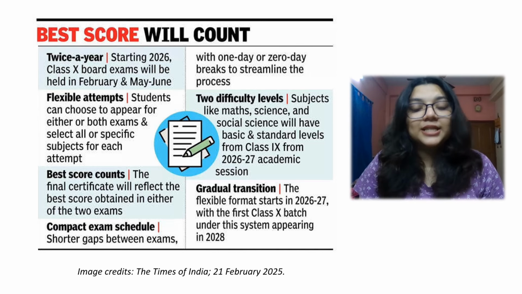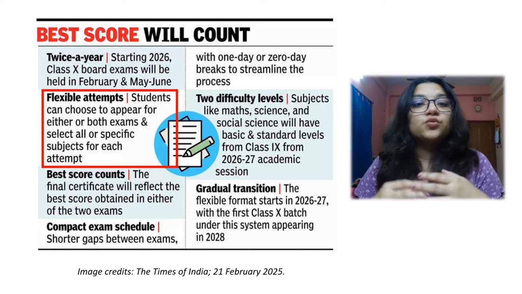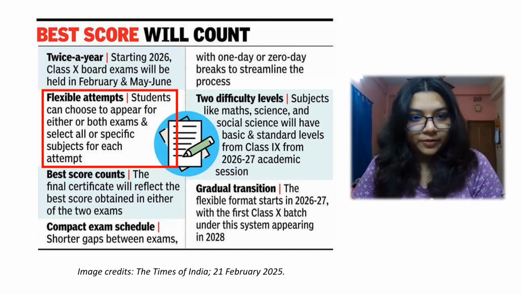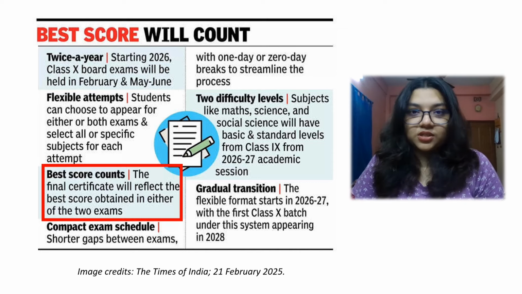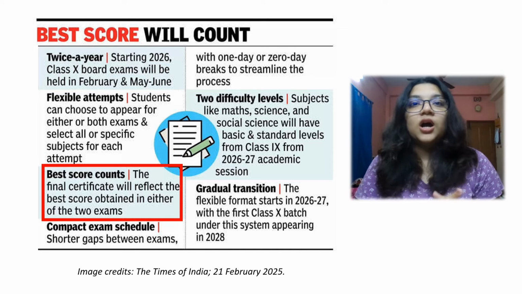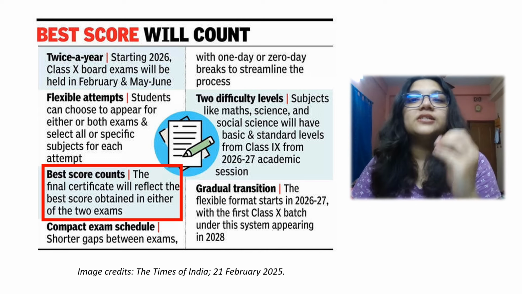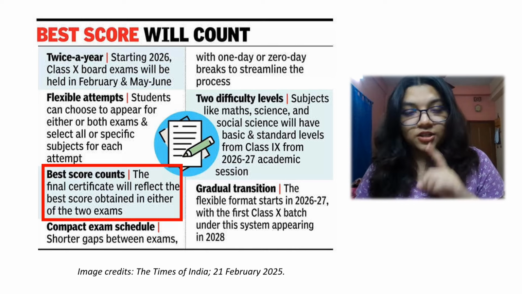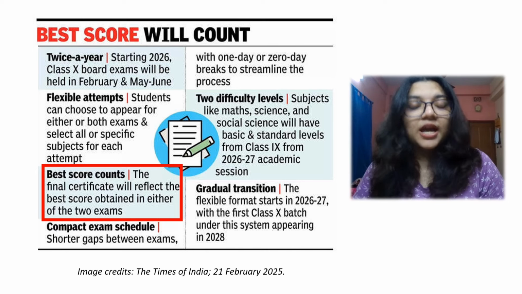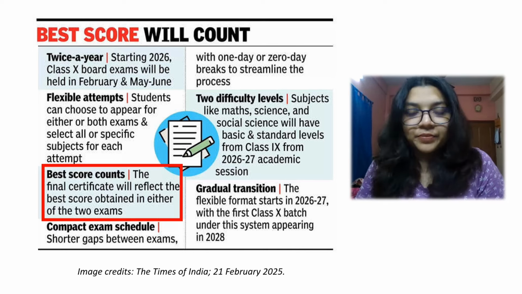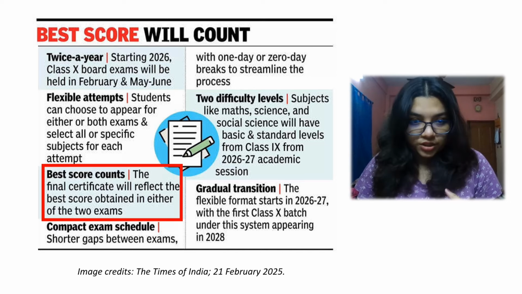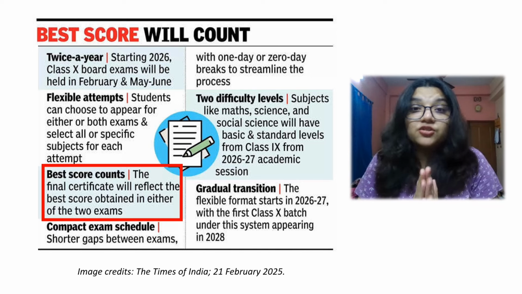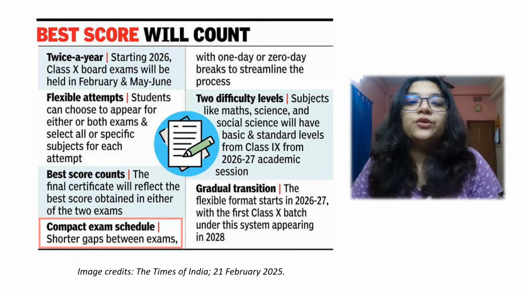Then flexible attempts will be there. That is, students can choose to appear for either or both for specific subjects in each attempt. Then the best score counts. Say in the first attempt, out of 100, I score a 95 in mathematics. And I also opt for maths in my second exam, that is in the second shift. And there I score, say, 99. So automatically that 99 gets counted, right? So the final certificate will reflect that best score that I've got, and the exam schedule will be compact.